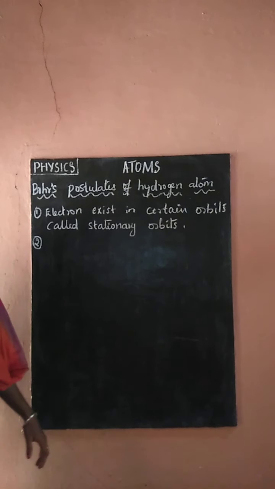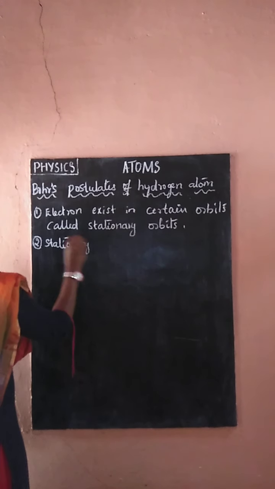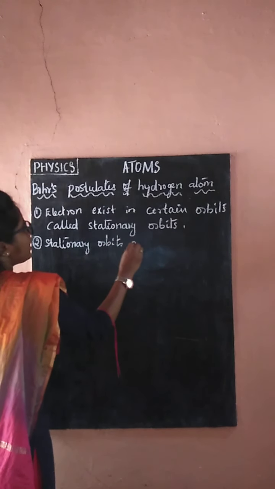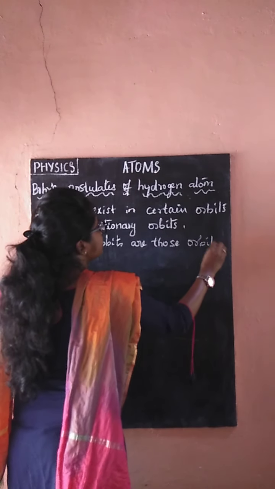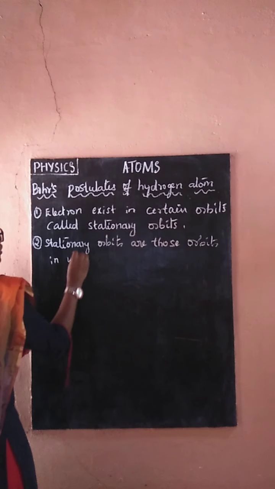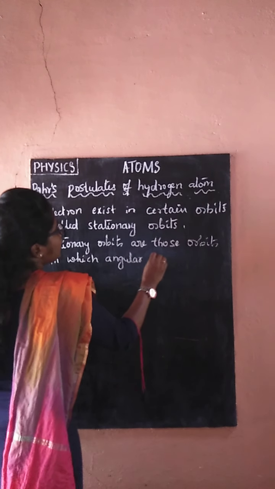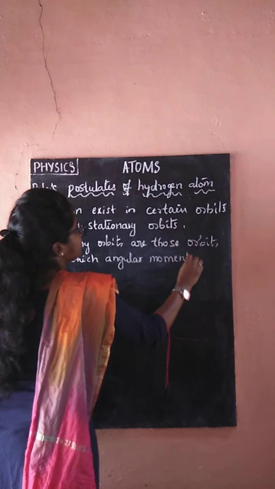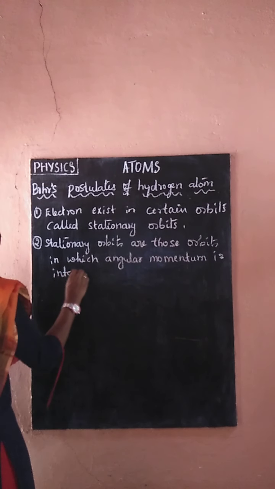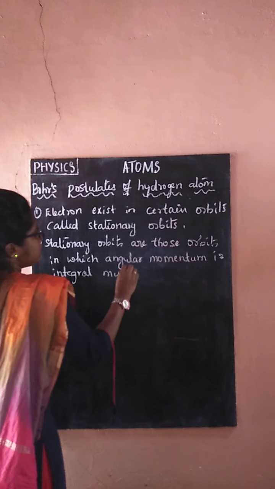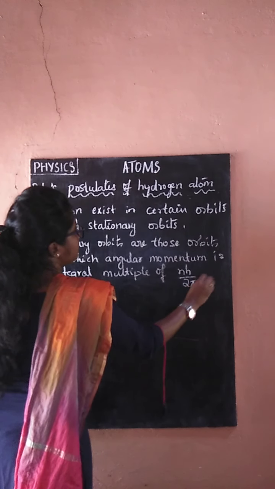And the second postulate is: stationary orbits are those orbits in which the angular momentum is an integral multiple of nh by 2 pi.